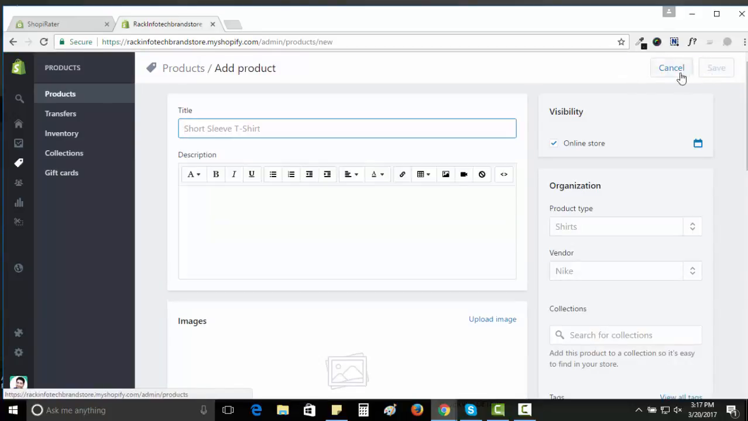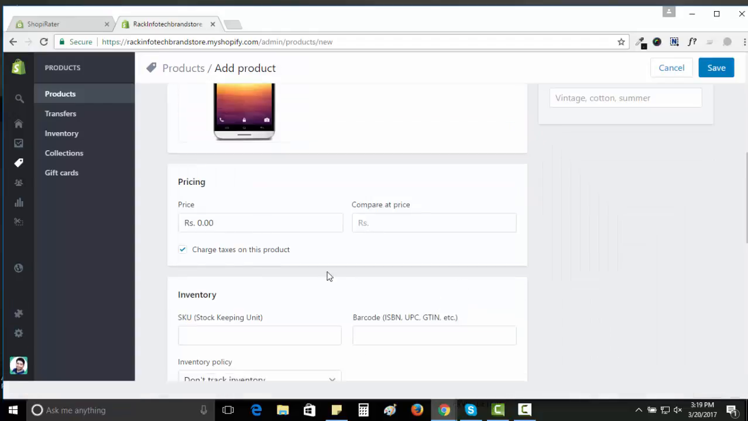You have to give all your product details like title, description, and all the information regarding the product like images, cost, everything. You can give the details for your product here. After entering all the details like price and images,